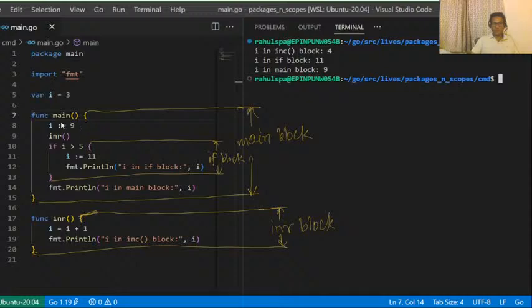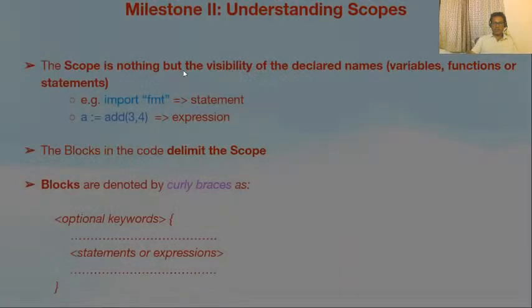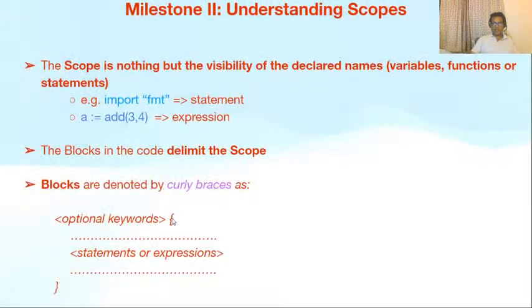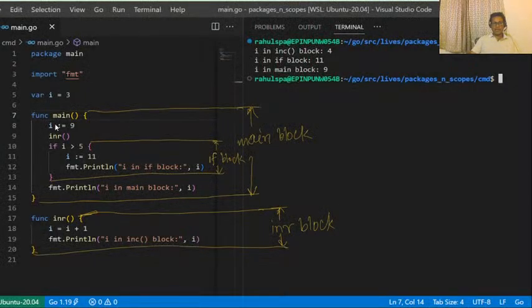If you see here, the I at line number 8 is a part of a block called the main function block. How did we define a block here? A block is delimited with an opening curly brace. Before the opening curly brace, there are some keywords, and then there is a closing curly brace, and nothing after that closing curly brace. So this I at line number 8 belongs to a block called main, because this main block starts here and ends at line number 15. Main block starts at line number 7, ends at line number 15.